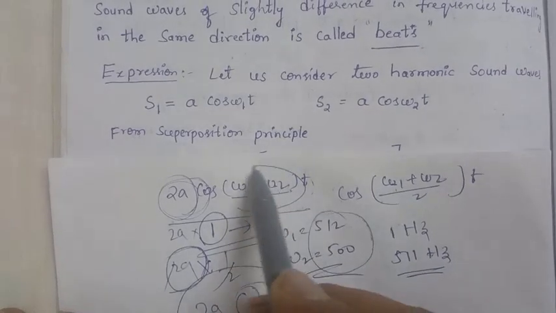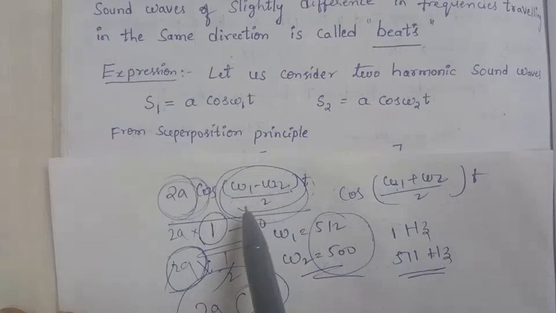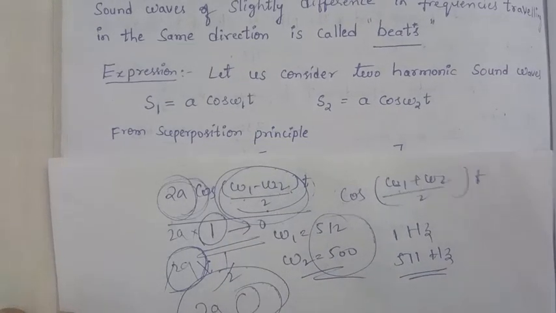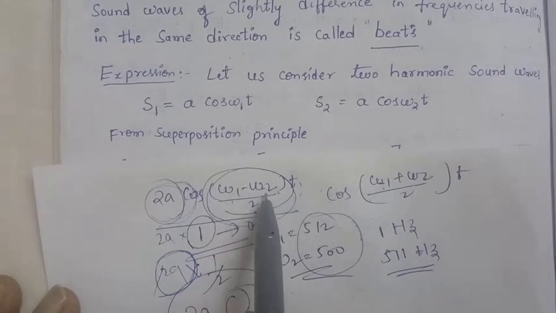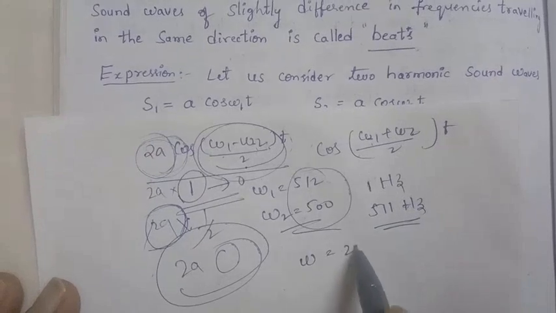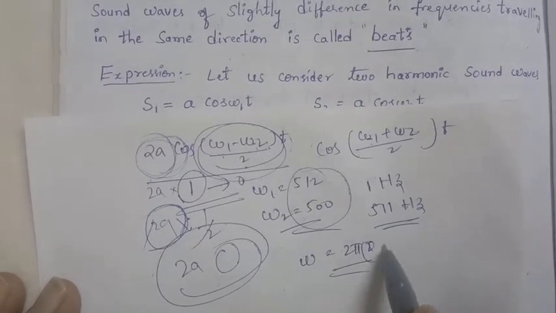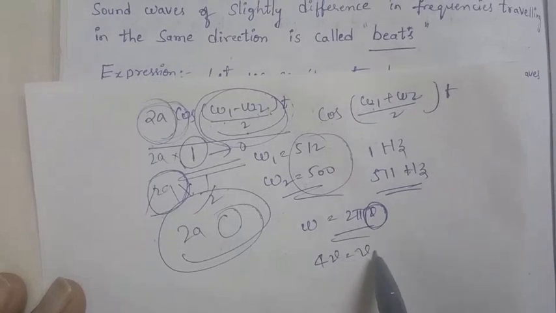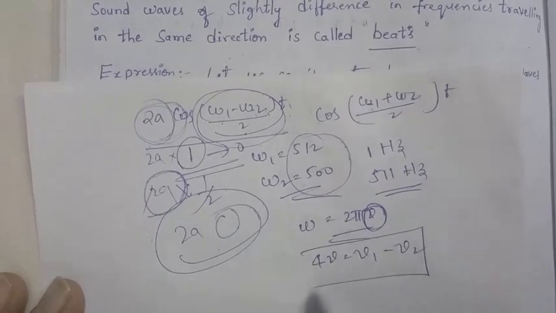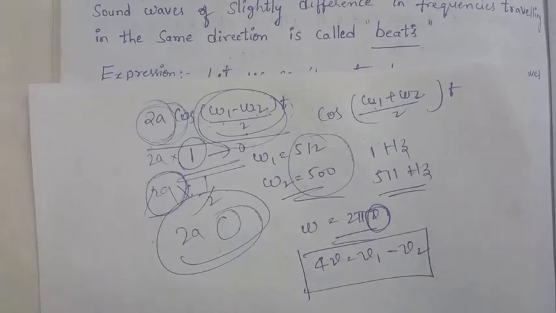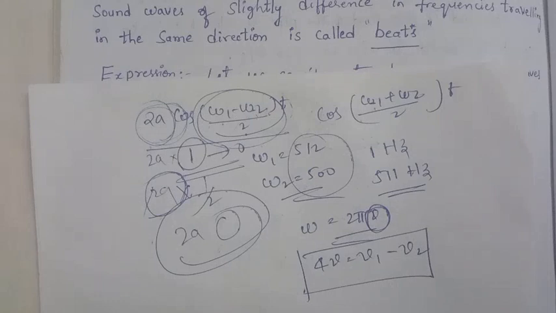That means this amplitude completely depends upon (omega 1 minus omega 2) by 2. So that's why these beats depend upon (omega 1 minus omega 2) by 2. Here omega is equal to 2 pi nu. In terms of frequency, what is the beat frequency here? Delta nu is equal to nu 1 minus nu 2 gives the beat frequency. What does the beat frequency mean? The difference in the frequency.